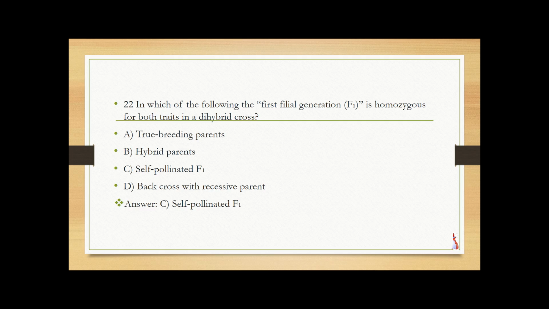In which of the following is the first filial generation F1 homozygous for both traits in a dihybrid cross? A. True breeding parents, B. Hybrid parents, C. Self-pollinated F1, D. Back cross with recessive parent. Answer is self-pollinated F1. Selfing F1 hybrids produces F2 with homozygous and heterozygous types.